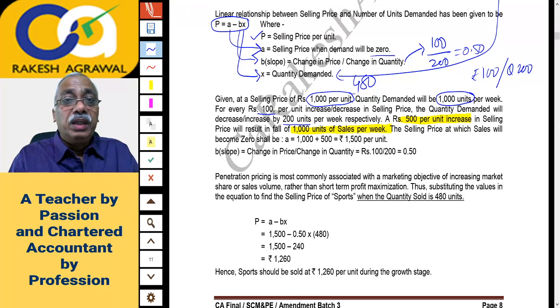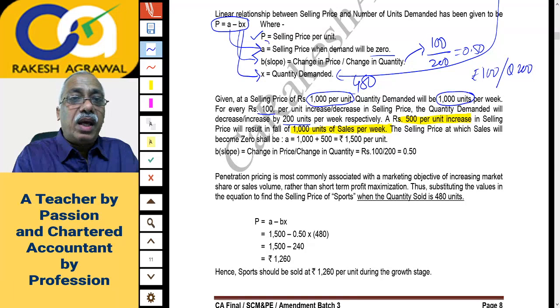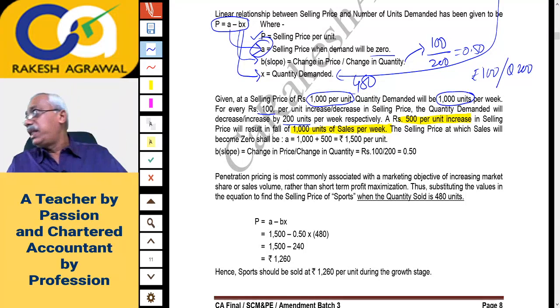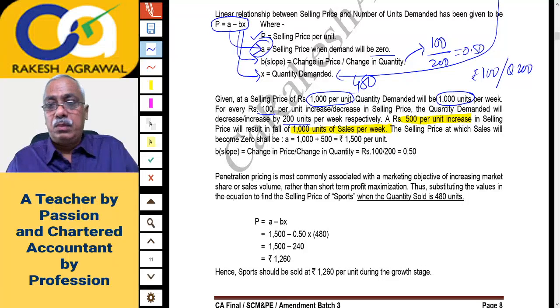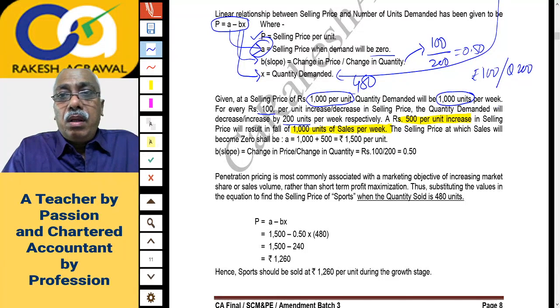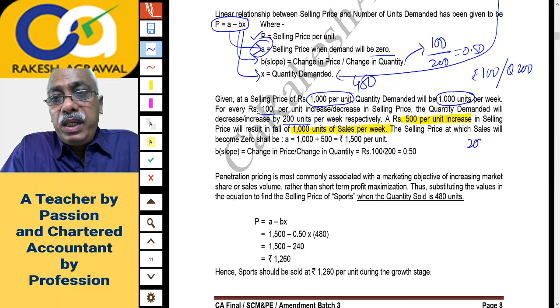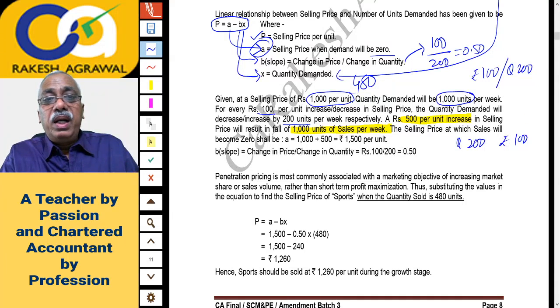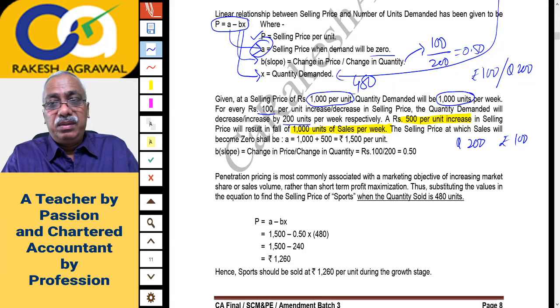This is important to get the value of A. I want the value of A, that is the selling price at which the demand becomes 0. Now, you have noticed that for quantity 200, the price should fluctuate by 100 rupees. And the demand given in the question is 1000 units at 1000 rupees.